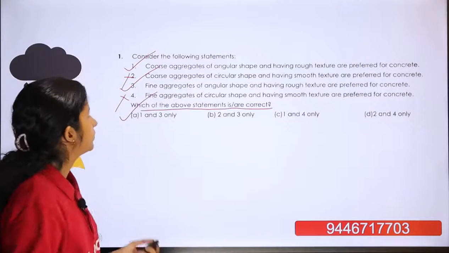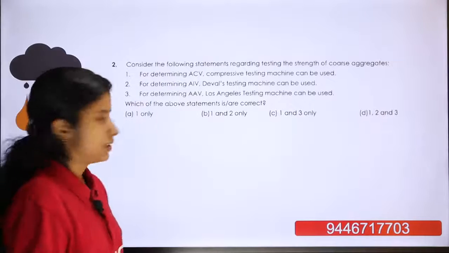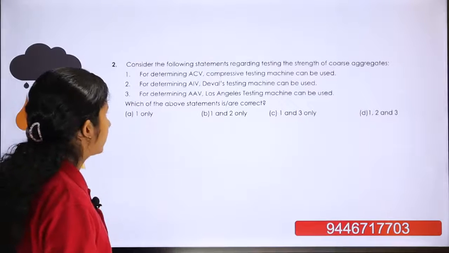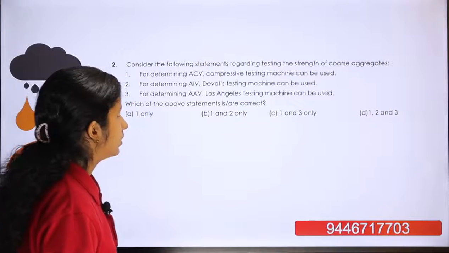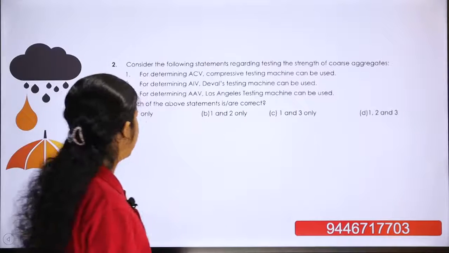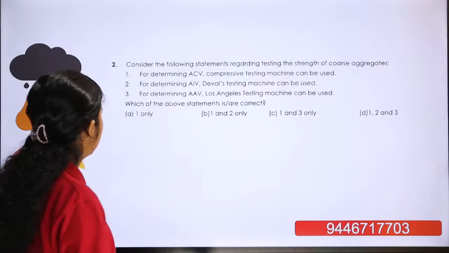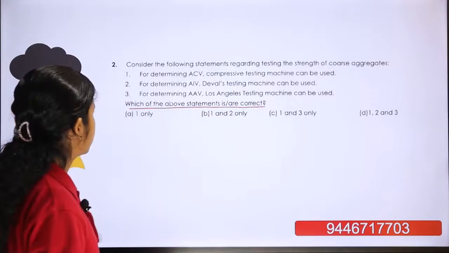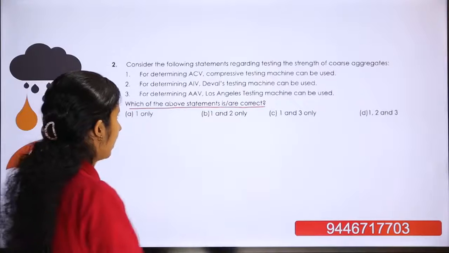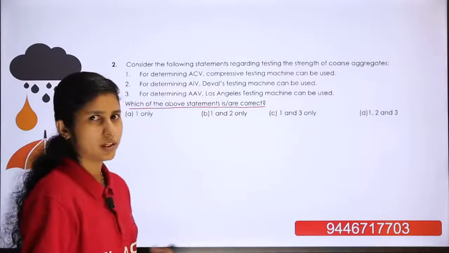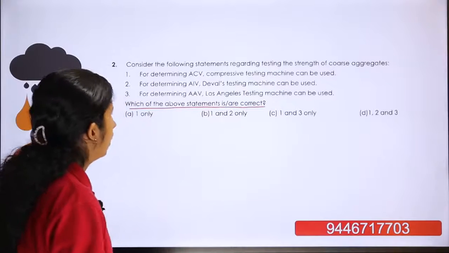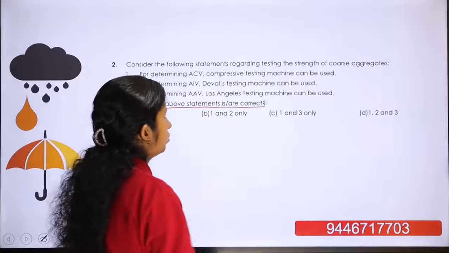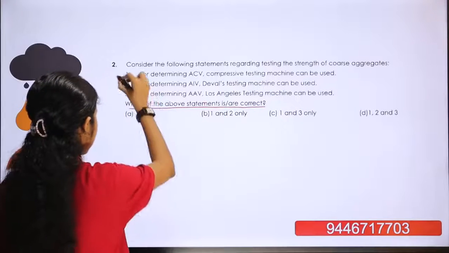Okay. Then the second question: consider the following statements regarding testing the strength of coarse aggregate. Which of the above statements is correct? First option: for determining ACV, that is aggregate crushing value, a compressive testing machine can be used. It is a correct answer.